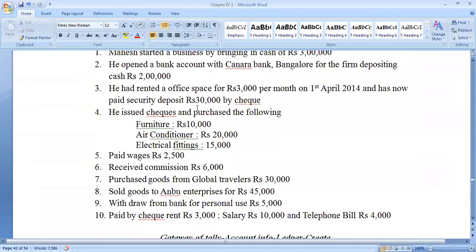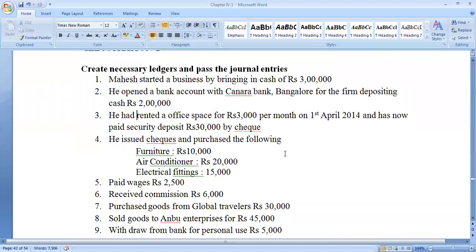So now he has rented an office space of rupees 3,000 per month and also paid the security deposit by check. So who will be the receiver? The payment is made in the form of a check. So rent account debit to the check, and you can mention the Mahesh name.